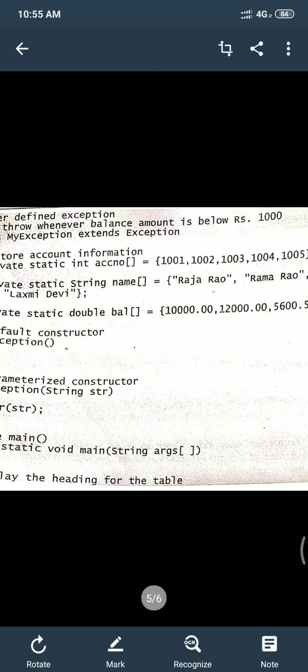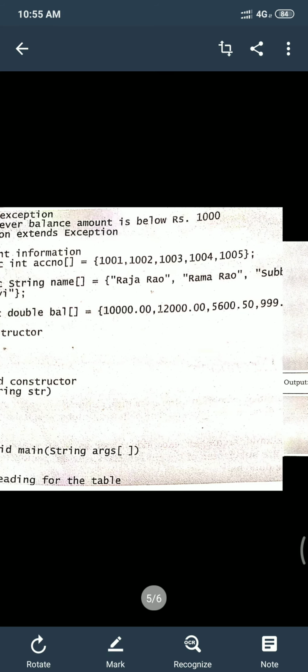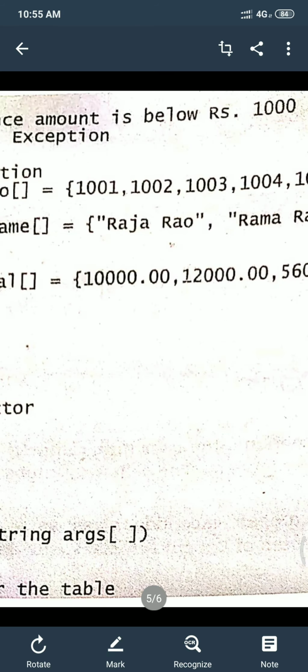Next I have declared an array named name of type String, static and private, followed by some elements. Another one, I'm declaring a similar array, balance array of type double, static and private, followed by elements.